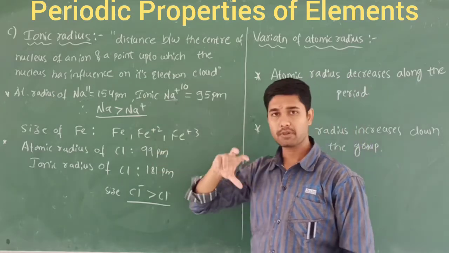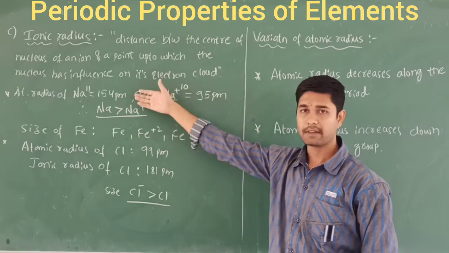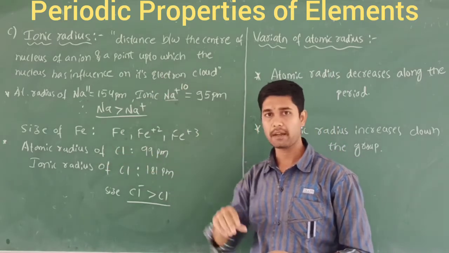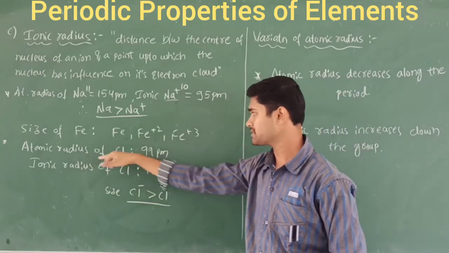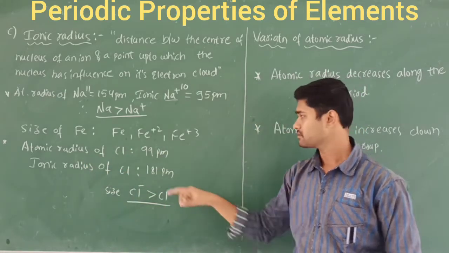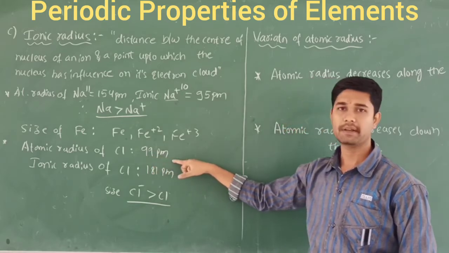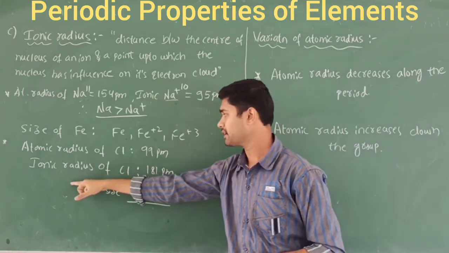And when we come to the anion, this was a cation. For an anion, it is the reverse case of the cation. If I take the atomic radius of chlorine, it is 99 picometer, right? What about the ionic radius of chlorine?